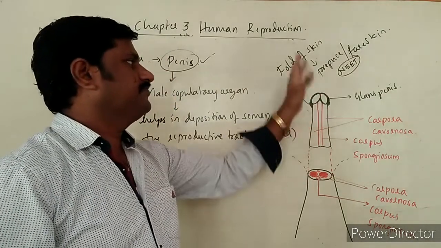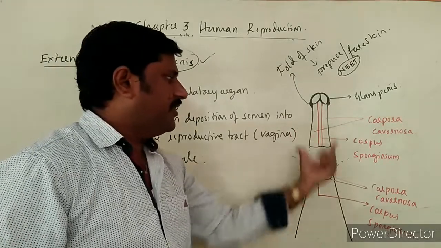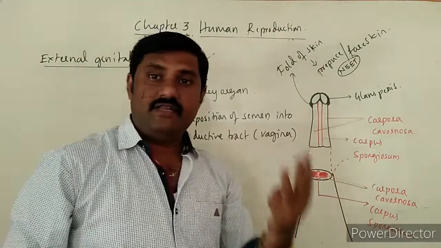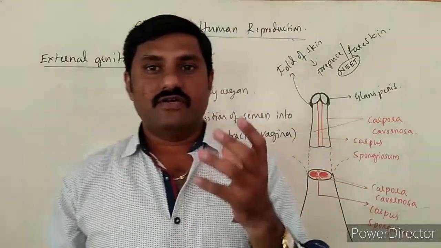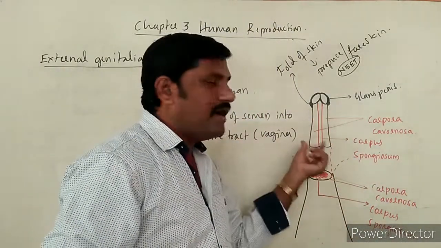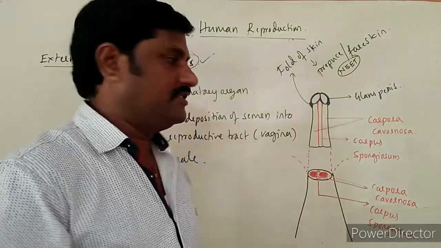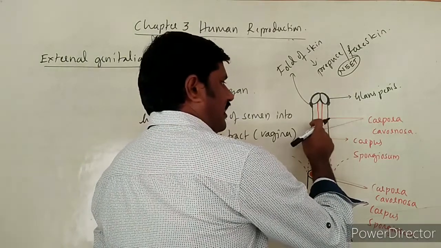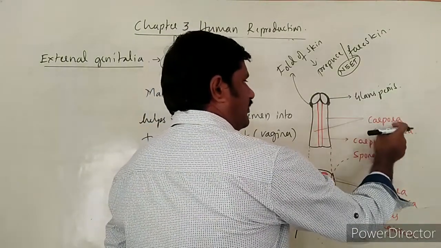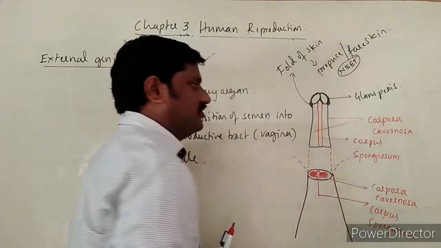Glans penis is there and prepuce is there, followed by, so this penis has three thick cylindrical masses of muscles that we come across. They are specialized muscles. These two muscles are called corpora cavernosa, and the middle one is called corpus spongiosum.